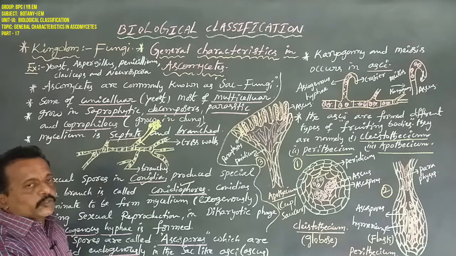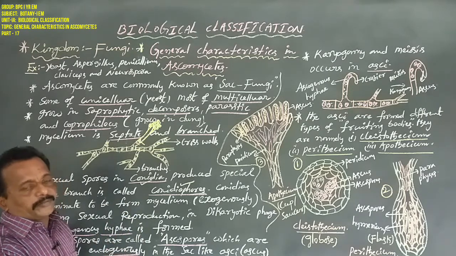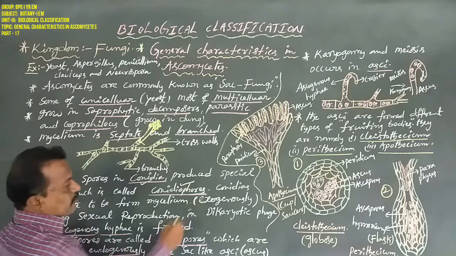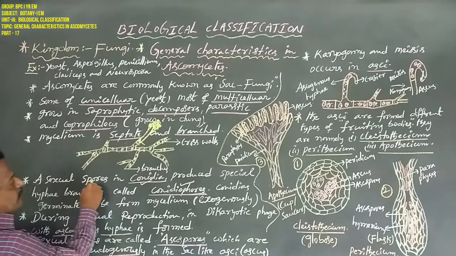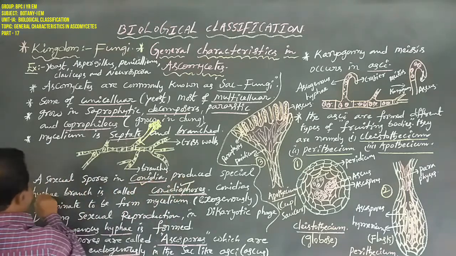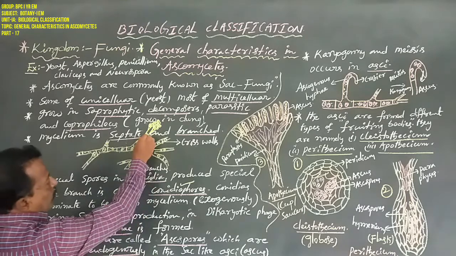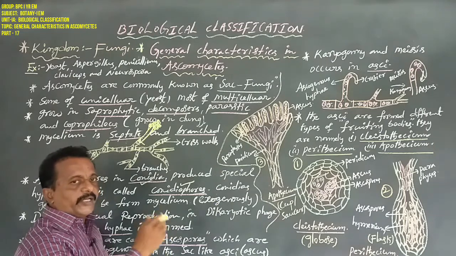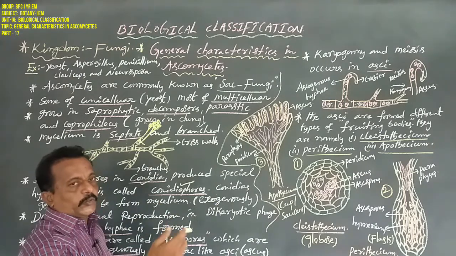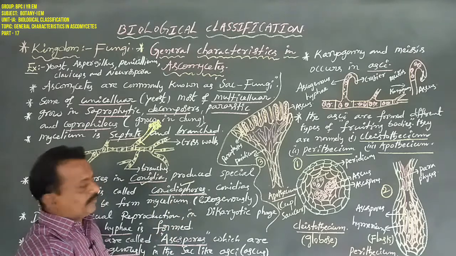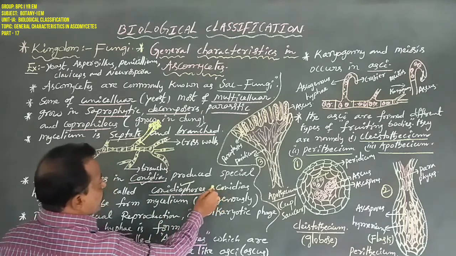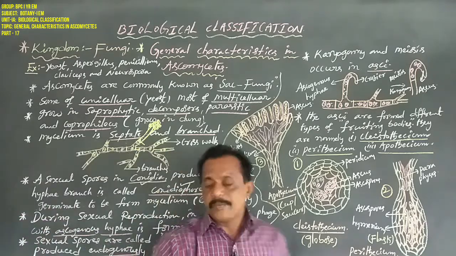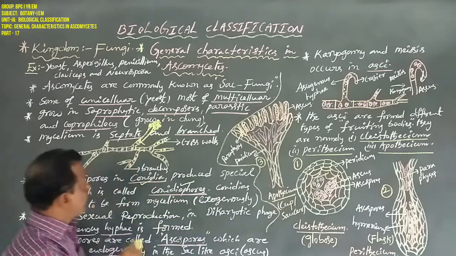Asexual spores, the conidia, are produced on a special hyphal branch called the conidiophore. Then after some time, these conidia germinate and develop into a new mycelium. This is asexual reproduction.